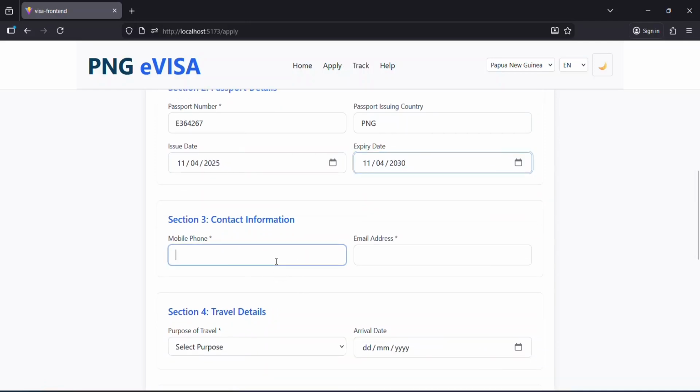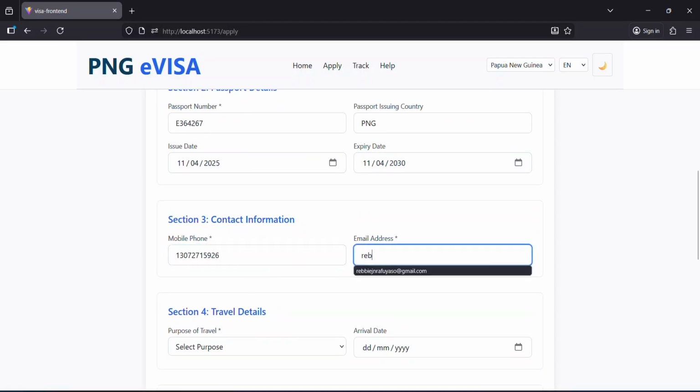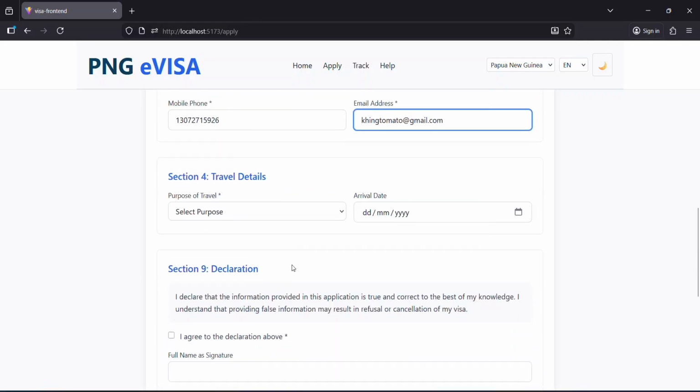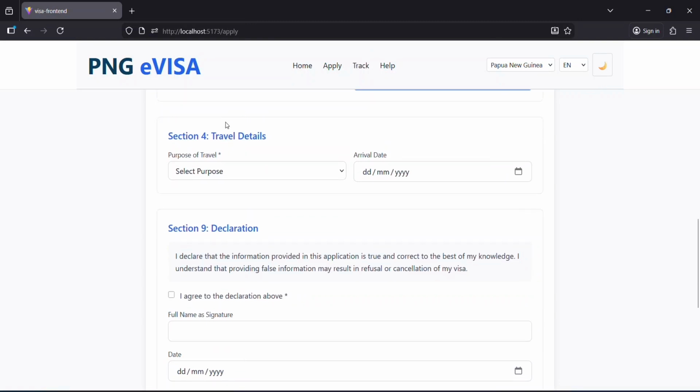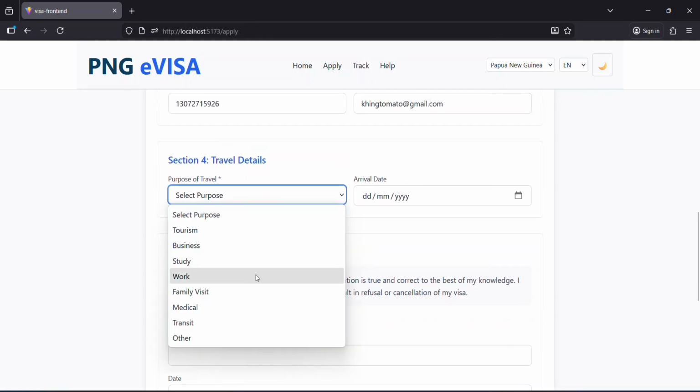Section 3 is your contact information. First, your phone number, and next is your email address. So that email address will be used to send you the updates of the visa, how the process is going. So it has an automatic email generation. It will generate automatic emails and send them to that email address.